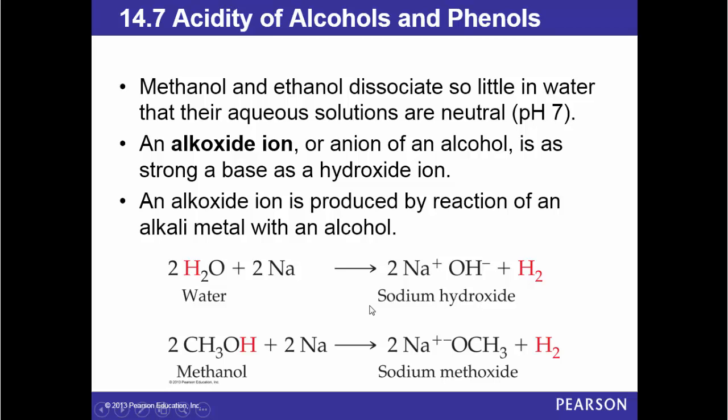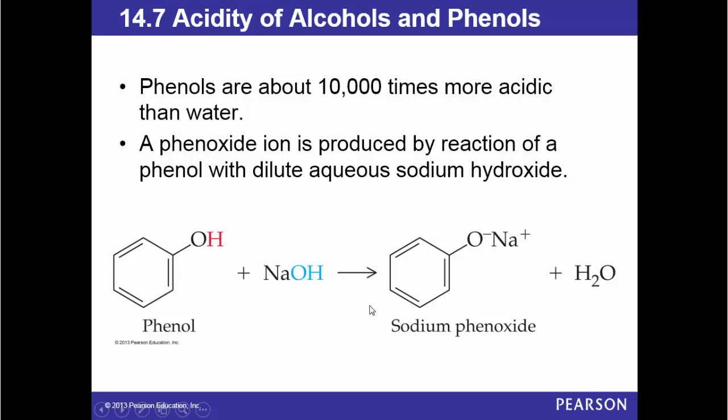An alkoxide ion is produced by reaction of an alkali metal with an alcohol. So, if you react sodium with water, we form sodium hydroxide plus hydrogen gas. However, if you react sodium metal with methanol, we form this sodium methoxide plus hydrogen. And this methoxide ion is as strong as a hydroxide ion. Phenols are about 10,000 times more acidic than water.